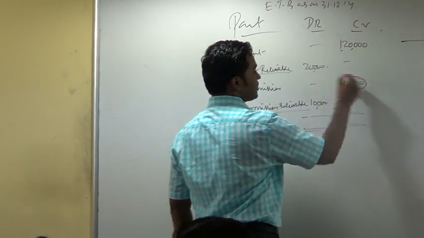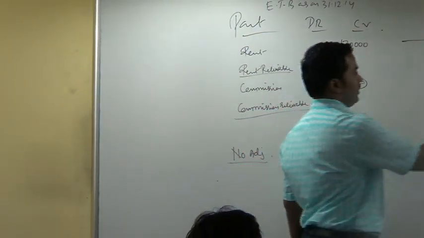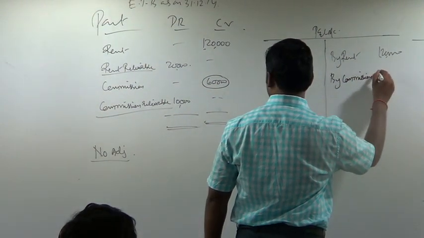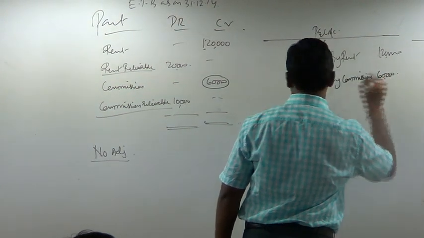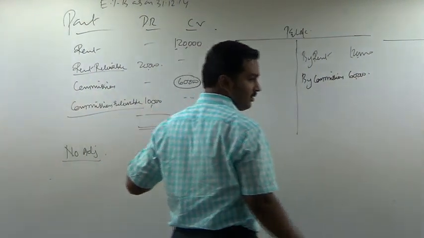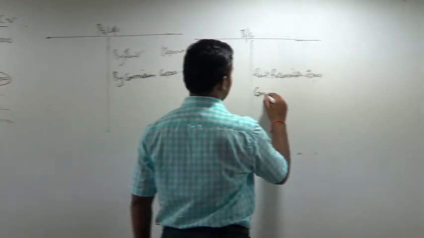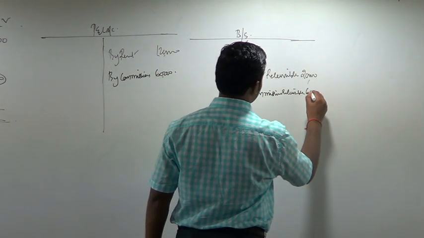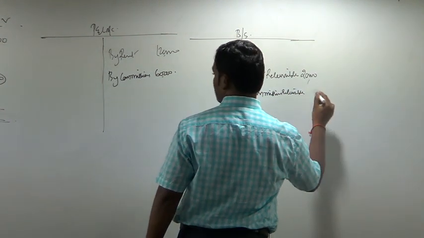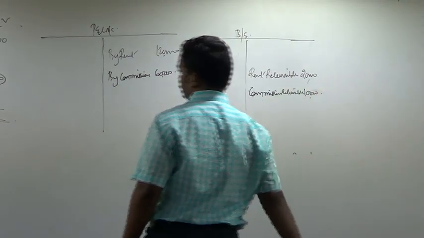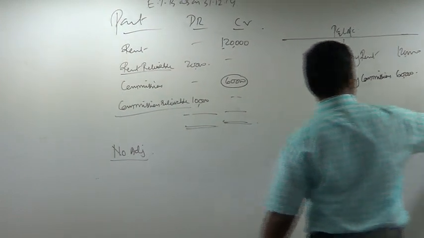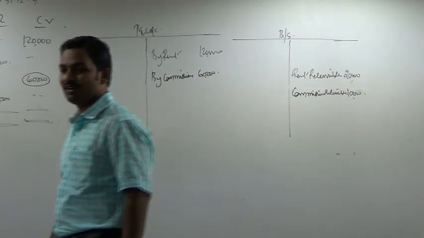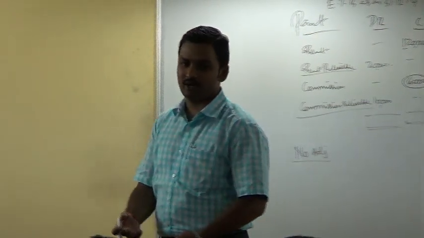Next, commission account, 60,000 credit balance. It's an income. P&L account, credit side. By commission, 60,000. Where do I show commission receivable? Balance sheet asset side. Not 60,000, 10,000. Should I add rent receivable again here? No, sir. Should I add commission receivable again here? The answer is no, we don't require to add it, because it is already included.